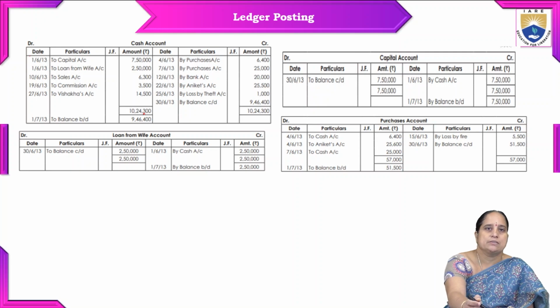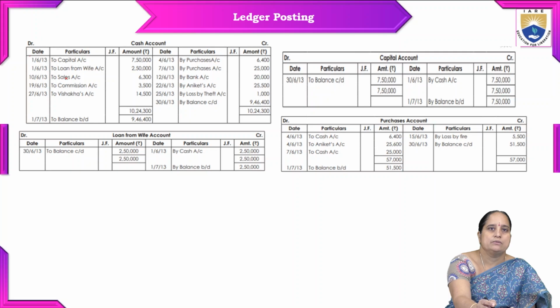So in this case, on the debit side: to capital account 7,50,000, to loan from wife 2,50,000, to sales account 6,300, to commission account 3,500, to Visakha's account 14,500. If you add this, the total is 10,24,300.